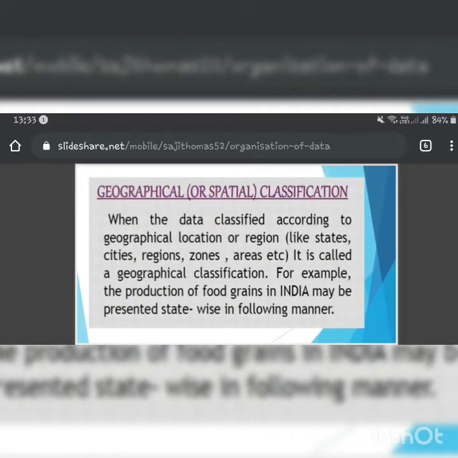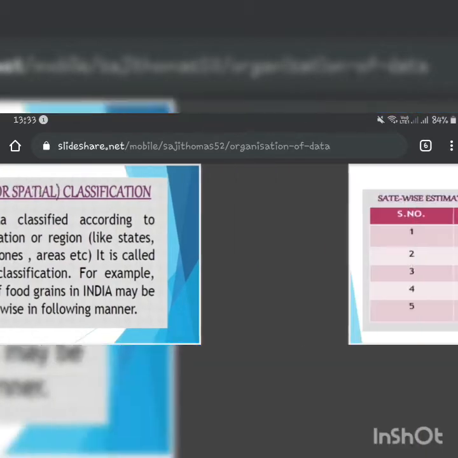Now here is the definition in a brief way of what is geographical classification. As I told you, region, state, cities, zones, areas. If your classification is based on that, it will be termed as geographical classification.